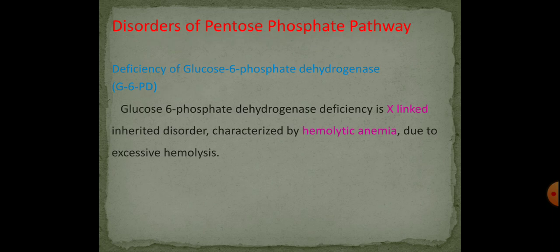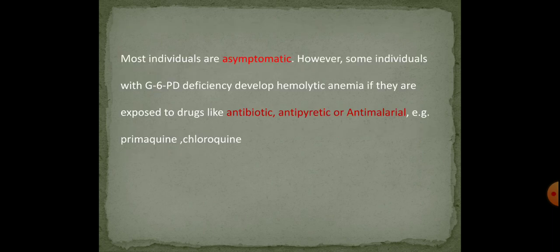The disorders of pentose phosphate pathway. The deficiency of glucose 6 phosphate dehydrogenase. The glucose 6 phosphate dehydrogenase deficiency is an X-linked inherited disorder which is characterized by hemolytic anemia due to excessive hemolysis. Most of the individuals are asymptomatic. However, some individuals with glucose 6 phosphate dehydrogenase deficiency develop hemolytic anemia if they are exposed to drugs like antibiotics, antipyretic, or antimalarial drugs.